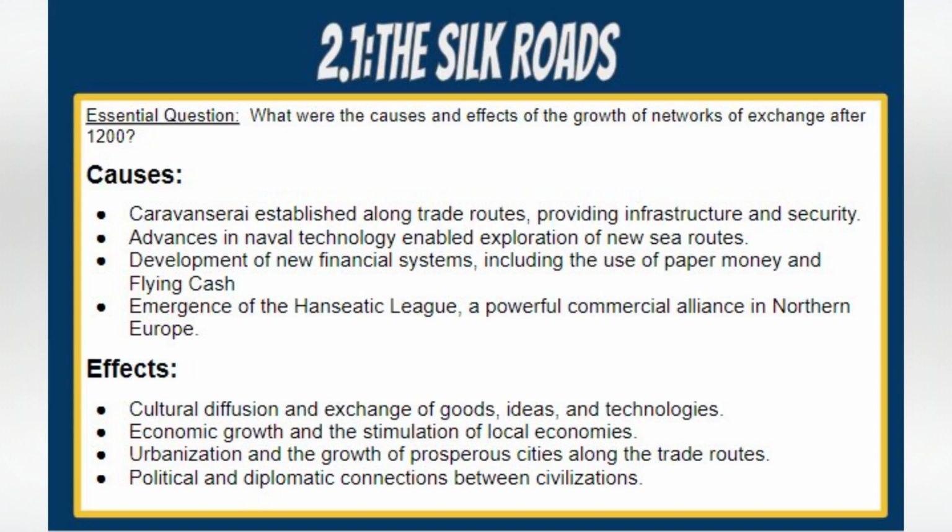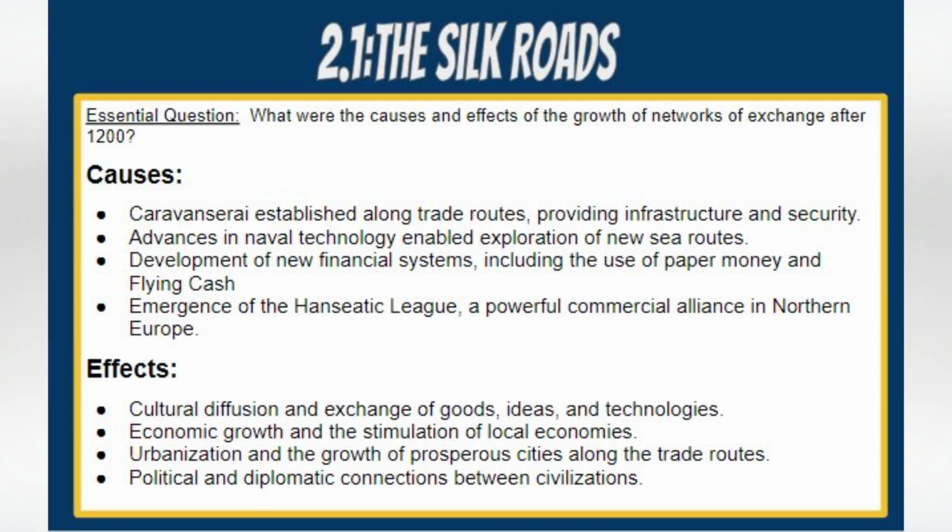several factors. Caravanserai. Caravanserai were roadside inns or resting places established along trade routes, including the Silk Road. These structures provided shelter, safety, and facilities for merchants and their caravans. They facilitated trade by offering accommodations for travelers and their goods, acting as centers for commercial activities. The caravanserai encouraged the growth of long-distance trade along the Silk Road by providing necessary infrastructure and creating a sense of security. As a result, trade flourished, and goods, ideas, and technologies were exchanged between different regions and civilizations.